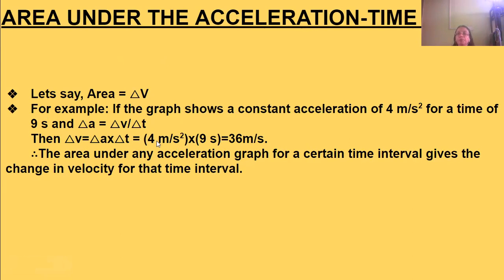Clear? Now, the area under any acceleration graph for a certain time interval gives the change in velocity. That is what it is indicating. That is 36 meters per second, which is equal to the area under the acceleration time graph for that interval of time.